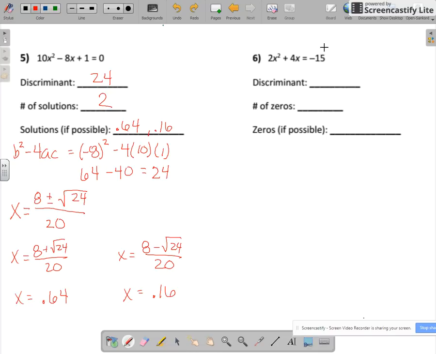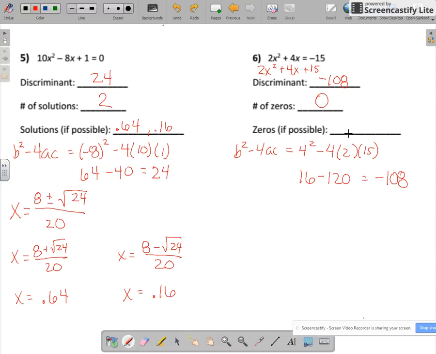And our final one, again, we need to add 15 to make this in standard form. Okay, we find our discriminant, b squared minus 4ac. b squared is 4 squared minus 4 times 2 times 15. 4 squared is 16 minus 4 times 2 times 15, which is 120. 16 minus 120 is negative 108. Okay, so our discriminant is negative 108. Since that's negative, we have 0 zeros, and it's not possible to find any.